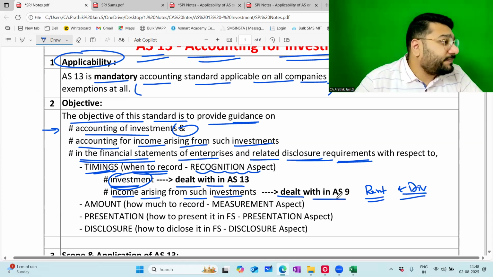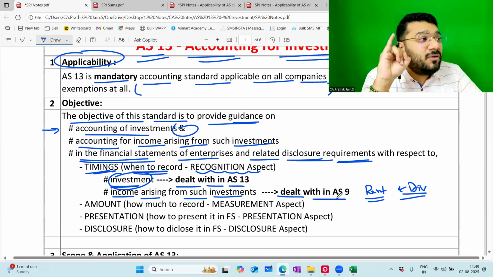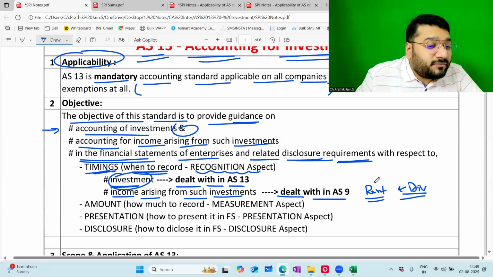Tell me yes or no. Yes, AS 9 covers what? Revenue recognition for goods, services, interest, dividend, royalty. So interest, sorry, I said, okay, not rent.